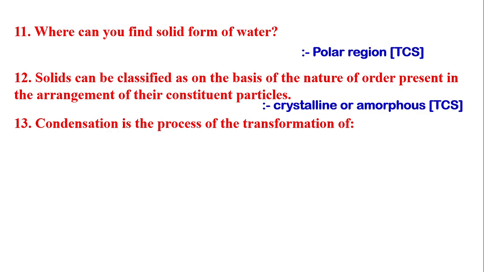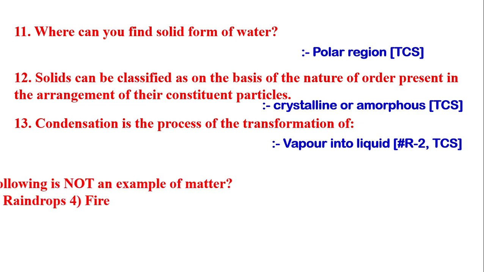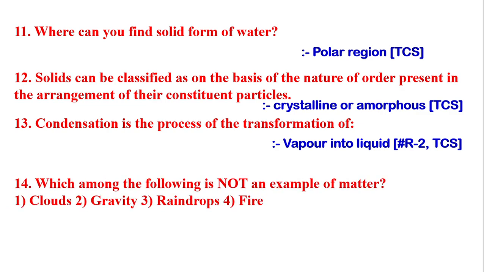Next question is, condensation is the process of transfer of vapor into liquid. Next question is, which among the following is not an example of matter? Option A, clouds. Option B, gravity. Option C, raindrop. Option D, fire. The answer will be gravity.